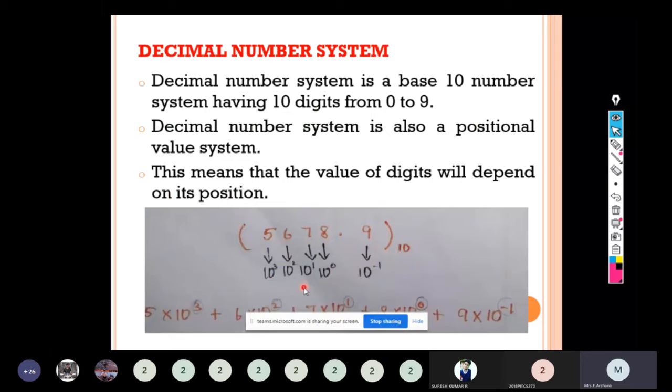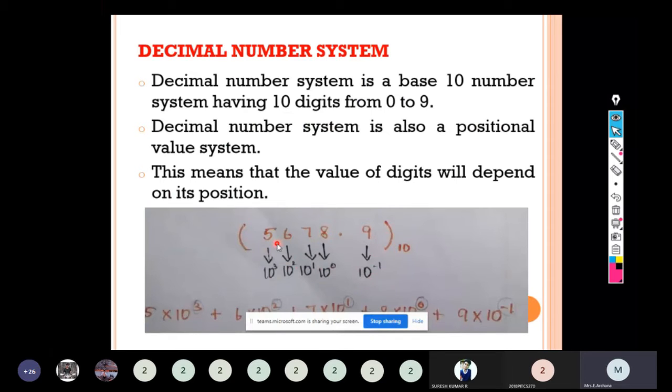For 7, 10 to the power 1. For 6, 10 to the power 2. For 5, 10 to the power 3. For the fractional part, we have to start giving the weightage for the digit from MSB, most significant bit. So here the base value is 10, so 10 power minus 1.